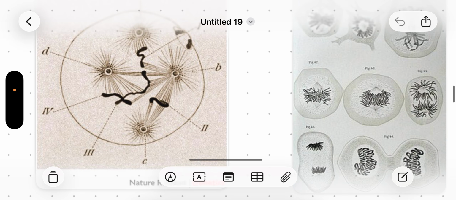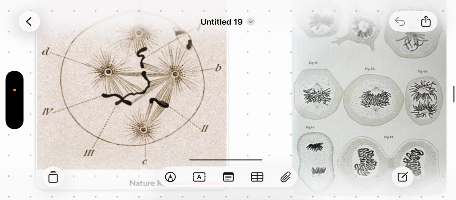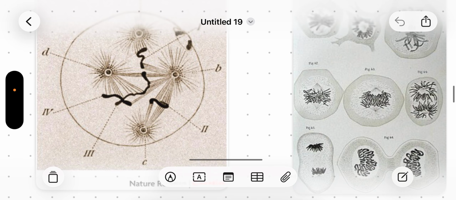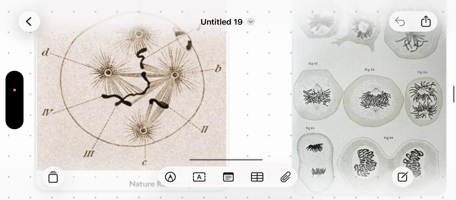Some cells received more chromosomes and some received fewer. Cells which did not receive a sufficient number of chromosomes did not have sufficient information of the characters, and cells with more chromosomes, he thought, have more information. Even that could be a problem for an egg to develop into an organism.